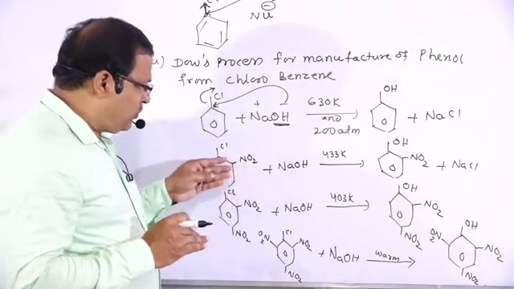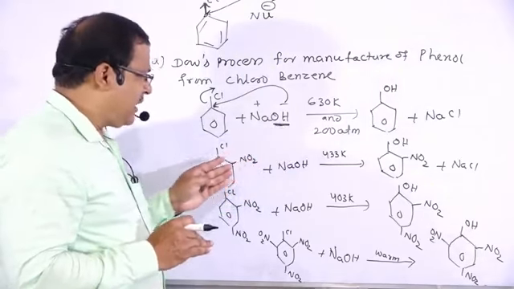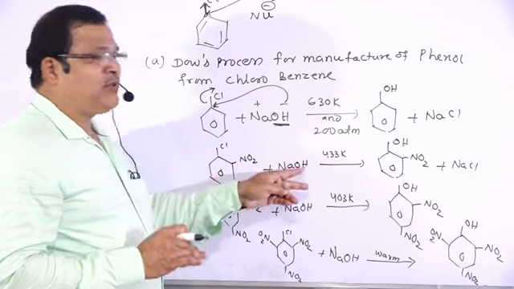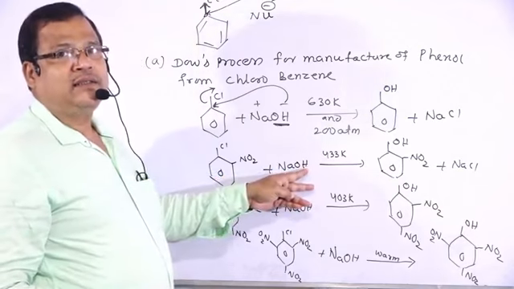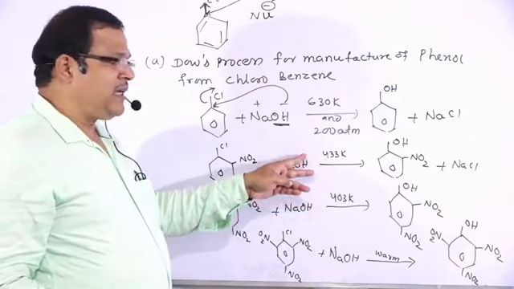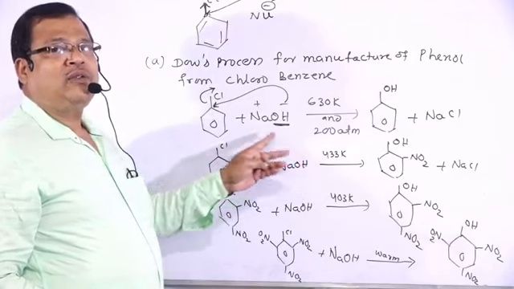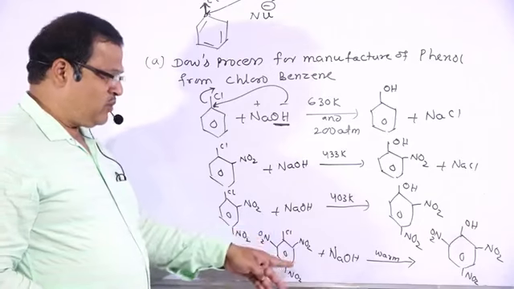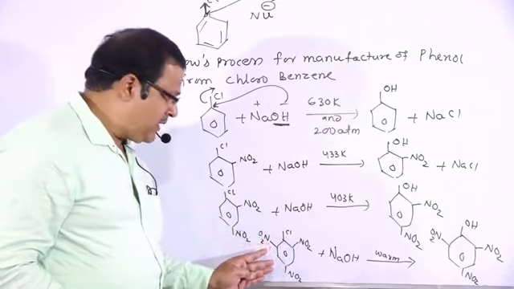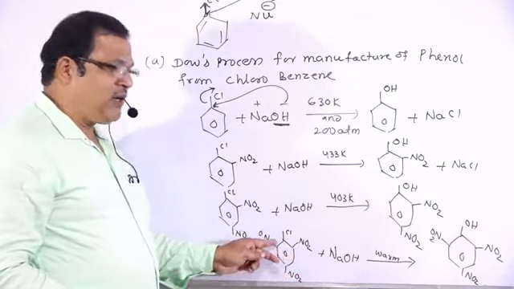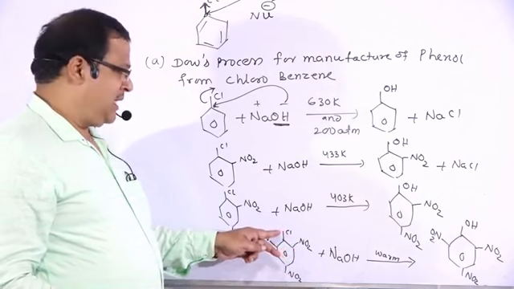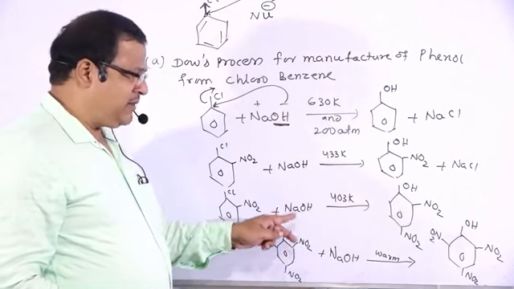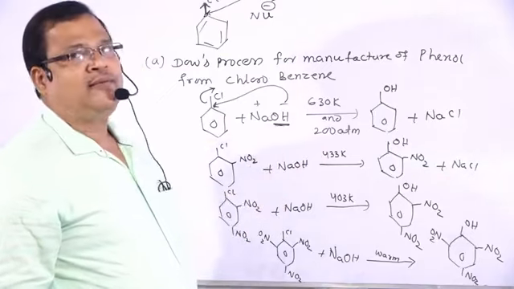The NO2 group withdraws electrons from the ring, therefore the nucleophile, which is negatively charged, can easily attack the electron deficient center. The electron density in the ring decreases, and the chlorine atom can be easily replaced by the nucleophile.